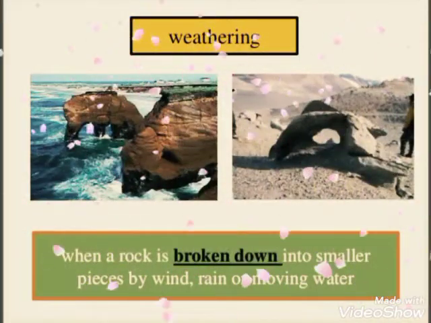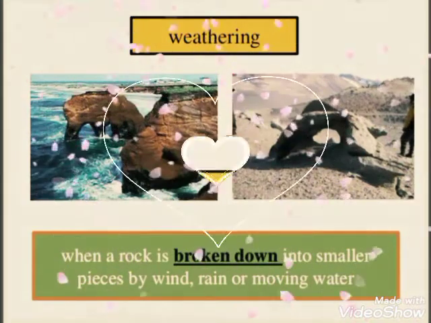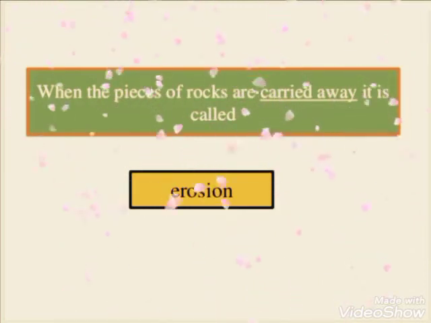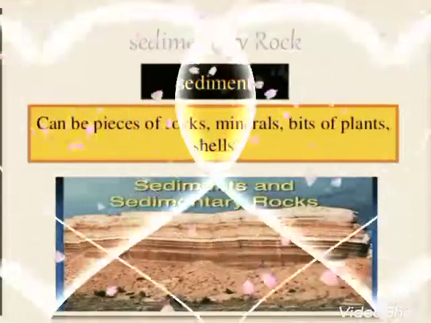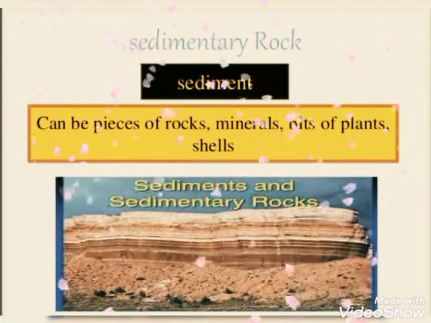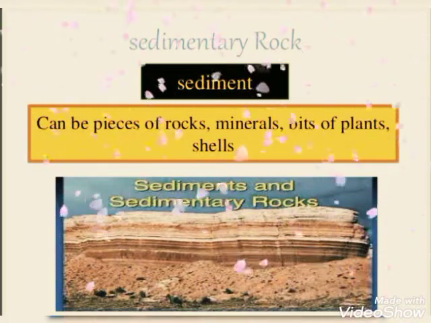Weathering plays an important part when a rock is broken down into smaller pieces by wind, rain, or moving water. When the pieces of rocks are carried away, it is called erosion. Now sedimentary rock. Sediments can be pieces of rocks, minerals, bits of plants, and shells.